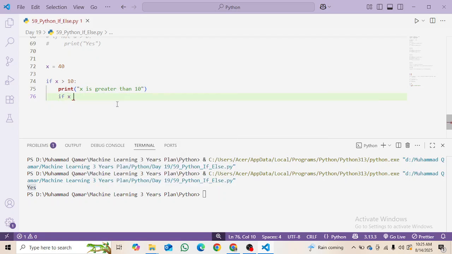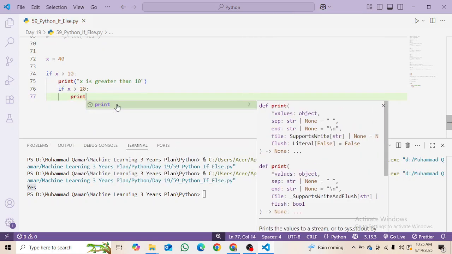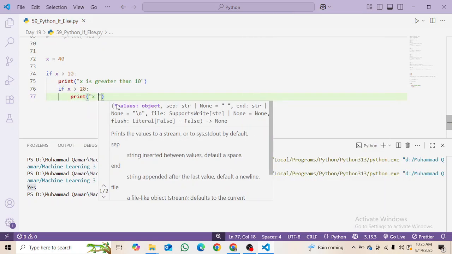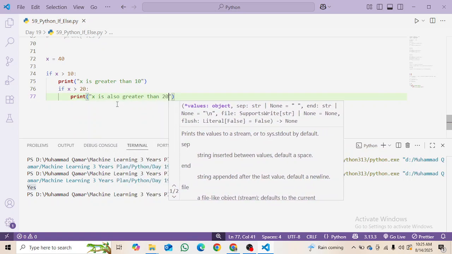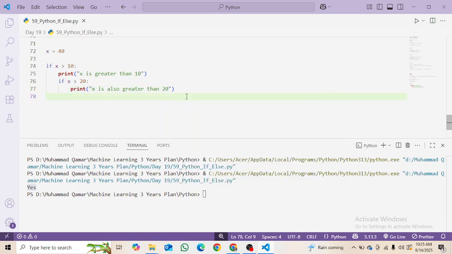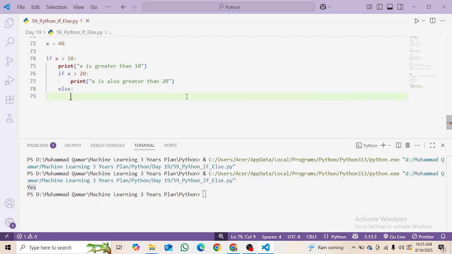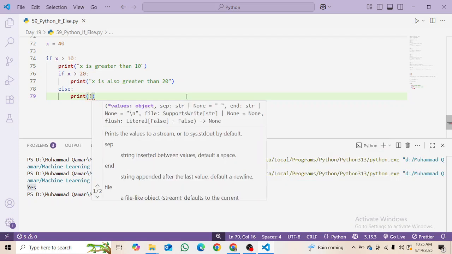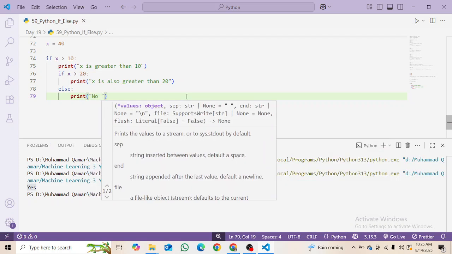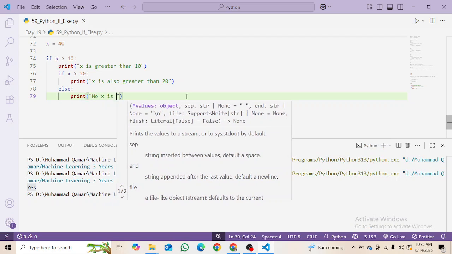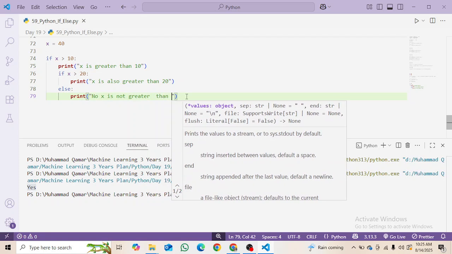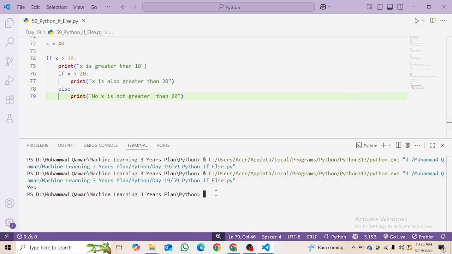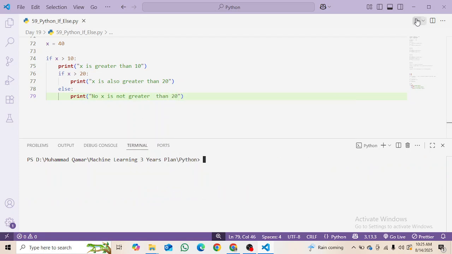If x is greater than 20, print x is also greater than 20, or if it is not true, then else print no, x is not greater than 20. Okay, let's make the terminal clear and run it.